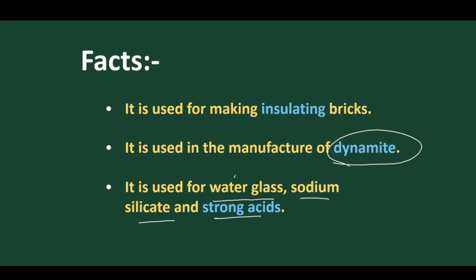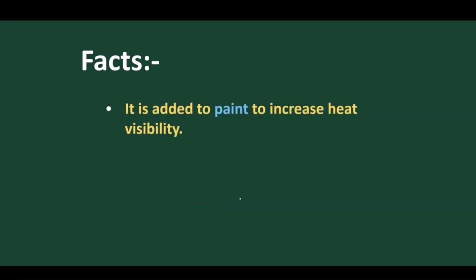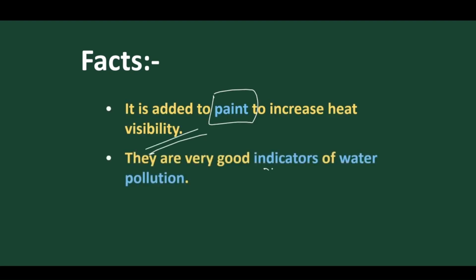They help in the formation of water glass. They are used in sodium silicate formation and to produce strong acids. So these are the different economic uses. Also, sometimes they are used in paints to increase visibility. They are also very good indicators of water pollution. If water is polluted, we don't find diatoms present, so the absence of diatoms indicates that the water is polluted.